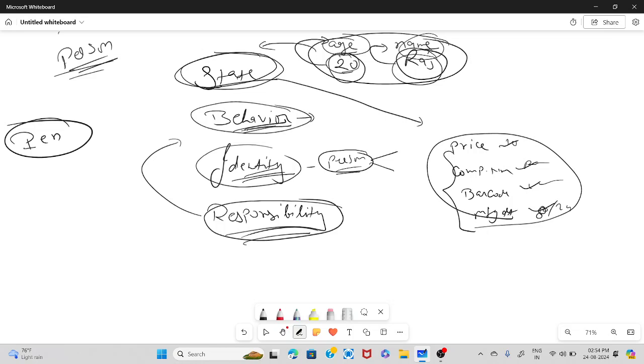Behavior: what is the behavior of a pen? It is writing. So writing becomes the behavior of an object of the pen. Identity: the barcode, which is unique to every pen, becomes the identity of the pen.